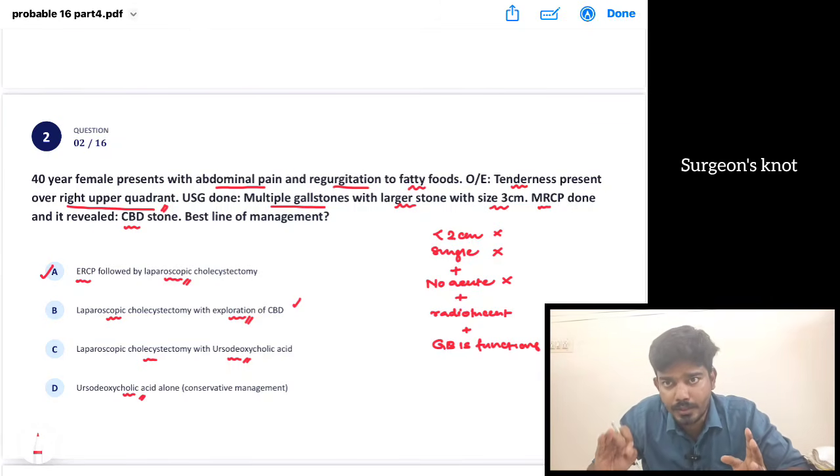It is for a stone less than 2 cm, a single stone with no acute symptoms, and the stone has to be a radiolucent stone. 90% of gallbladder stones are radiolucent, 10% are radiopaque. So ultrasound is the investigation of choice in case of a gallbladder stone, whereas 90% of renal stones or genitourinary tract stones are radio-opaque stones. That's why non-contrast CT is the investigation of choice in case of renal or genitourinary tract stones.